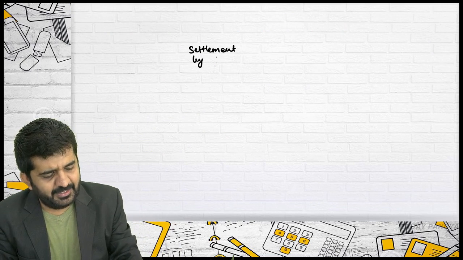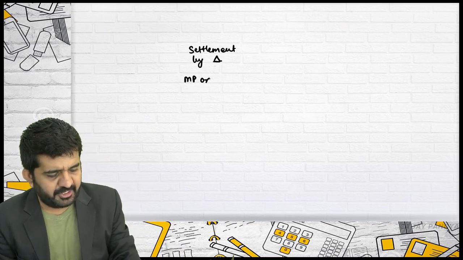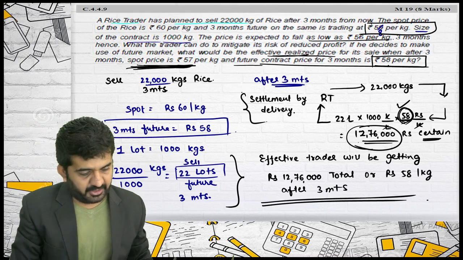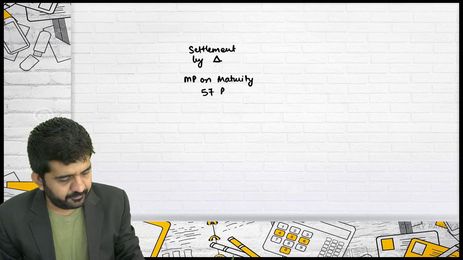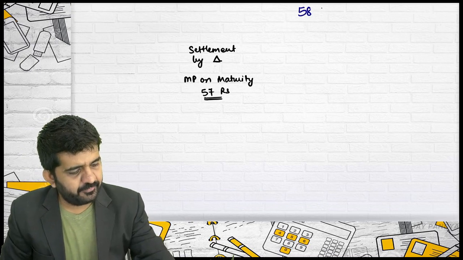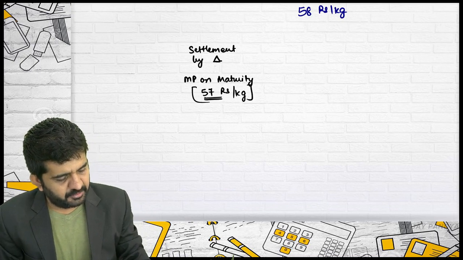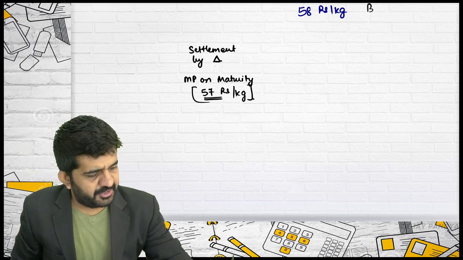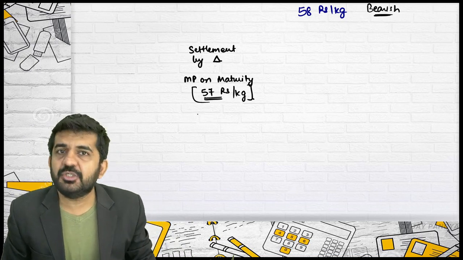Settlement by difference. What is the market price on maturity? Now I'll have to consider it. Market price on maturity is 57. What was my contract rate? 58 rupees per kg. Now it is 57 rupees per kg on maturity. I was bearish or bullish? I was bearish. Market is bearish. Is it all right?